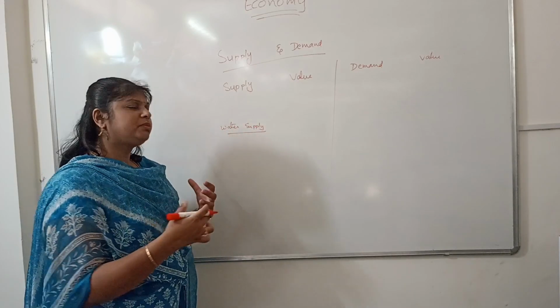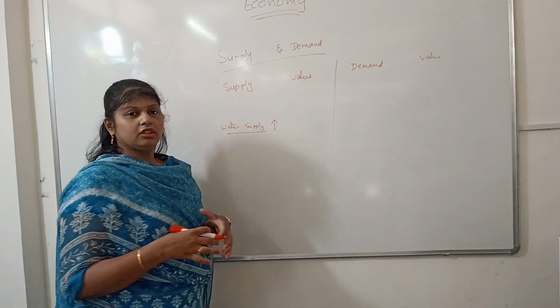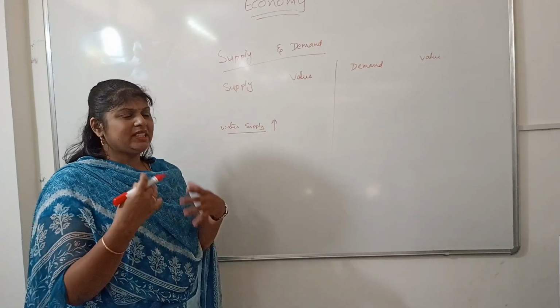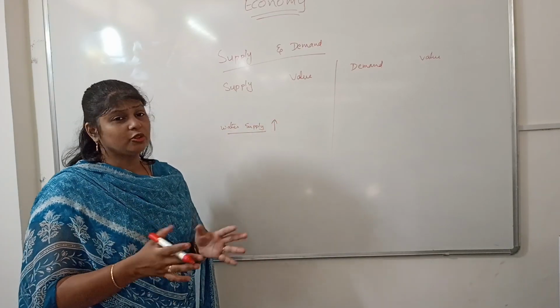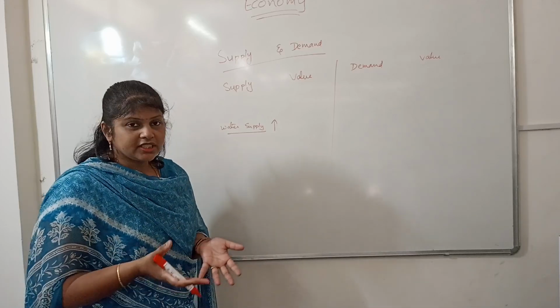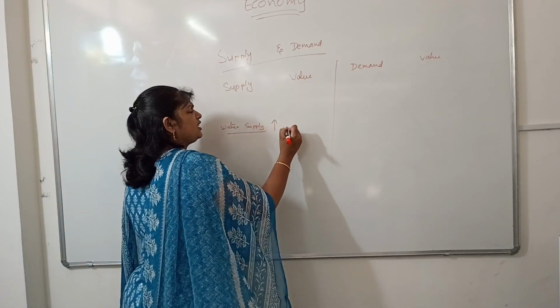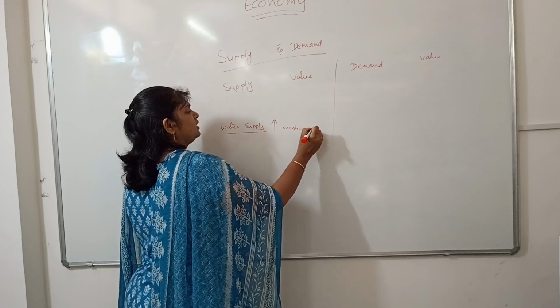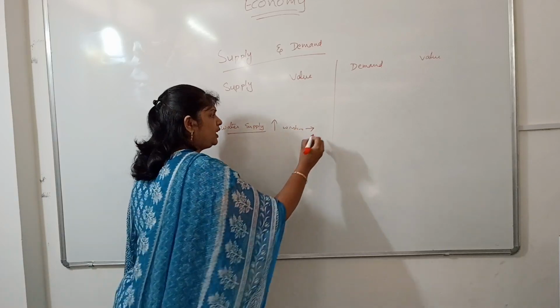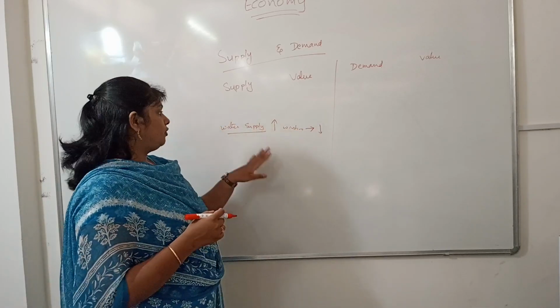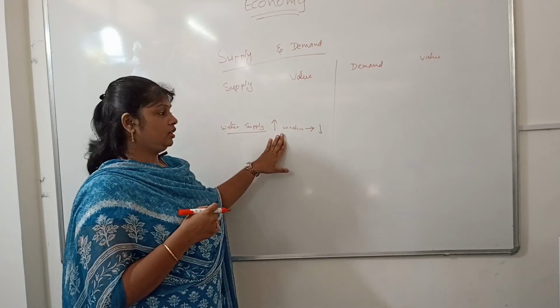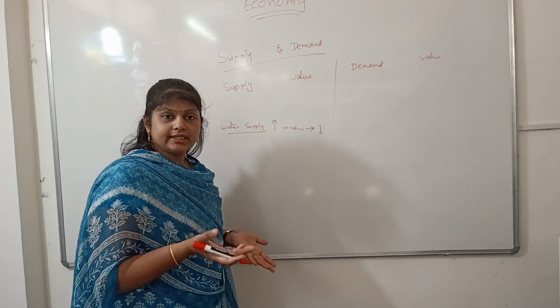What do you do if the water supply is more in your house? You will be wasting water. You will be frequently washing your hands. You will be frequently washing your dishes. You will be wasting it. That means the value for water will be less. When the supply of water is more, the value you give to the water is less.